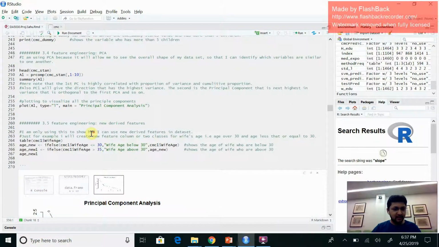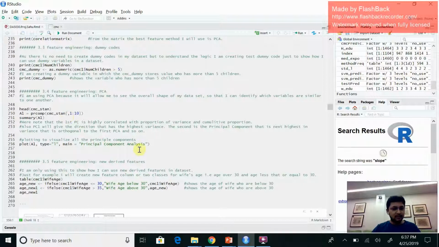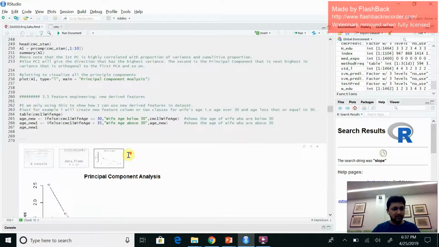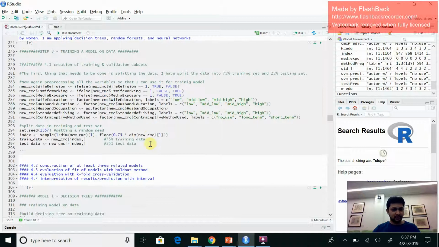From the graph here you can see, I've used PCA here and plotted the graph. Now coming to model training, I have again pre-processed the data in my imputed dataset, and I have split my dataset into two parts: 75% for training data and 25% for testing data.